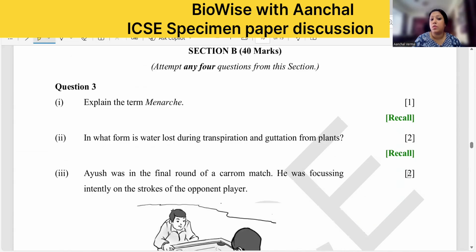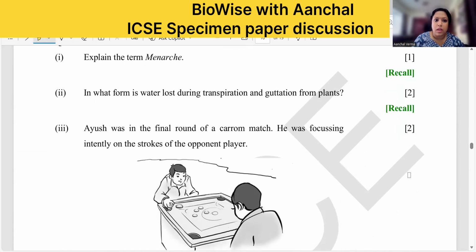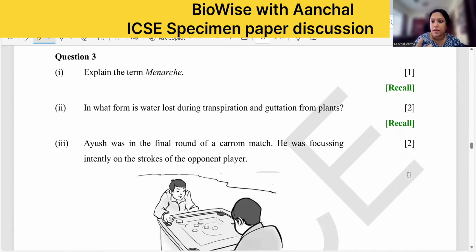In this section, you have to do 4 questions. Okay. Now, menarche was given in the question also. You remember in the MCQ menarche was given. So what is menarche? Menarche is onset of puberty in the young females. That is called menarche. So it is onset of menstrual cycle or onset of puberty. It marks the beginning of the menstrual cycle. You write it and you get 1 mark. Young female is very important.